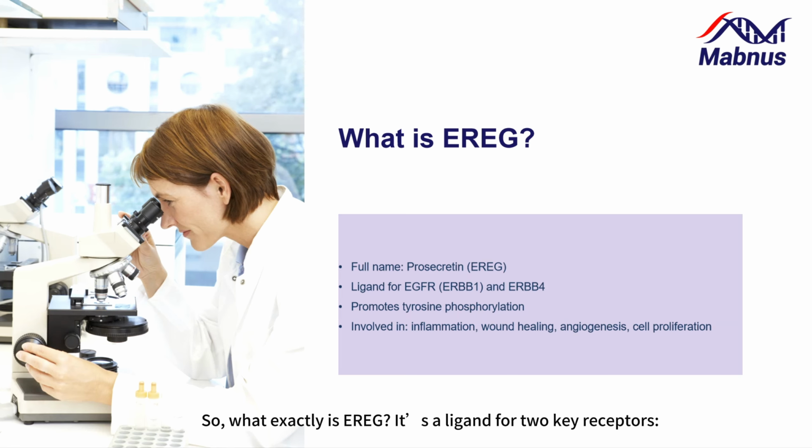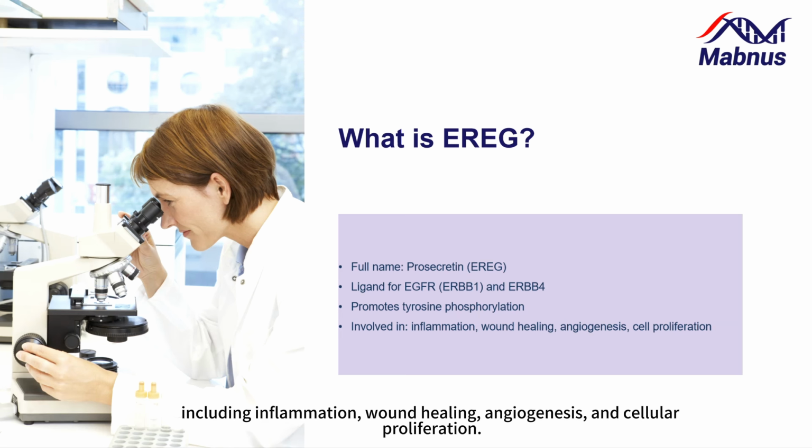So, what exactly is EREG? It's a ligand for 2 key receptors, EGFR, also known as ERBB1, and ERBB4. By binding to these receptors, EREG activates a cascade of signals that influence processes essential to health and disease, including inflammation, wound healing, angiogenesis, and cellular proliferation.